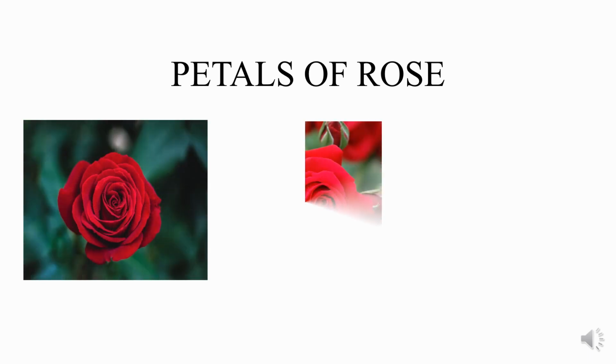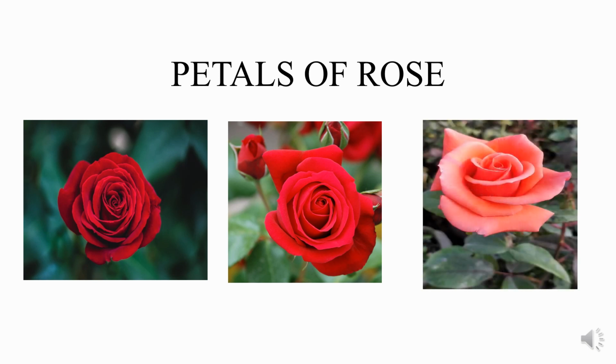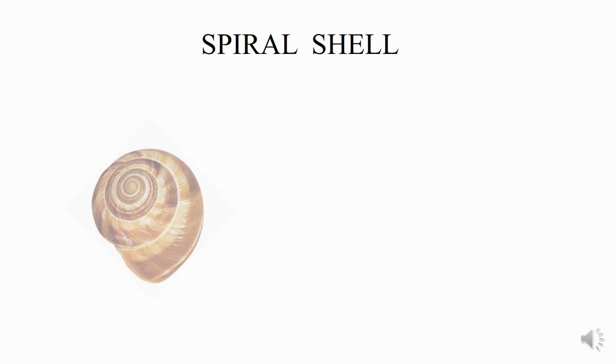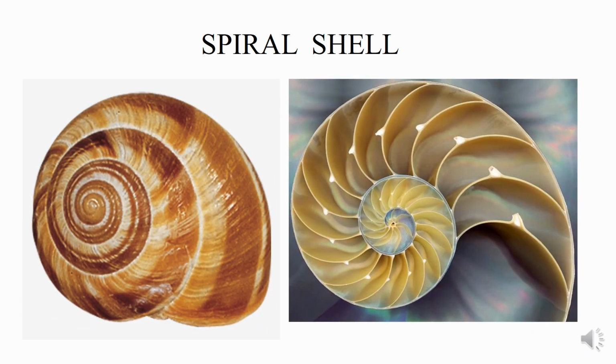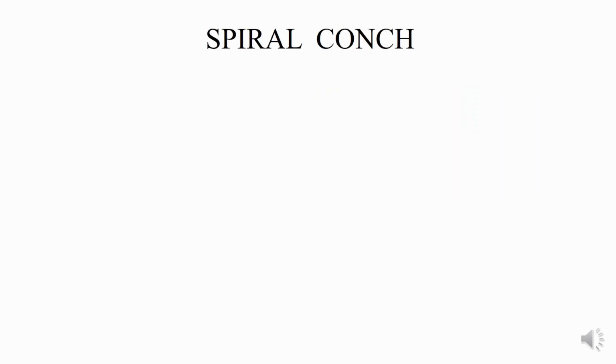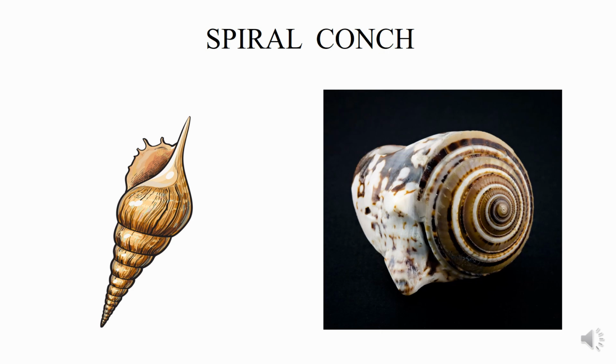Look at these roses, how the petals are arranged. They are following some pattern. Coming to the spiral shells also, the spirals are in a pattern. Look at these spiral conches, how the spirals are arranged.